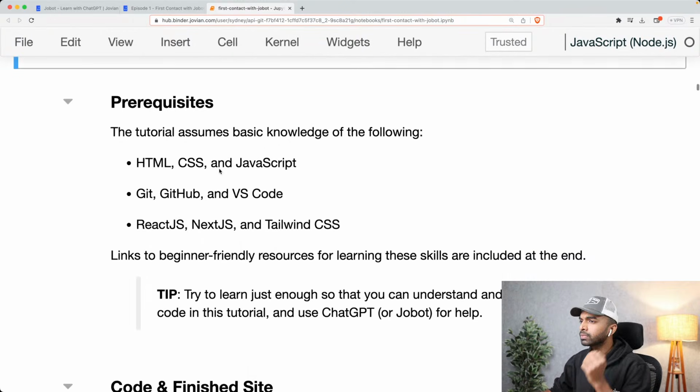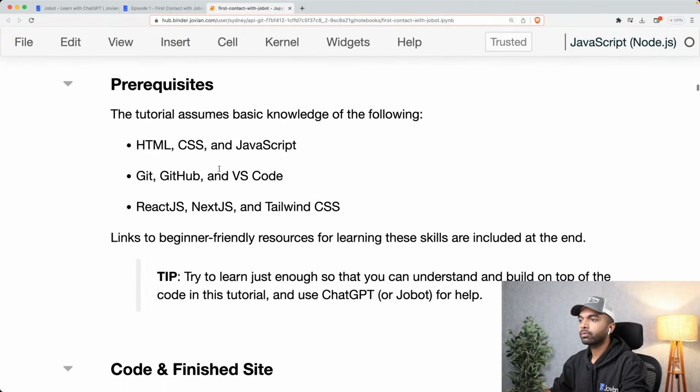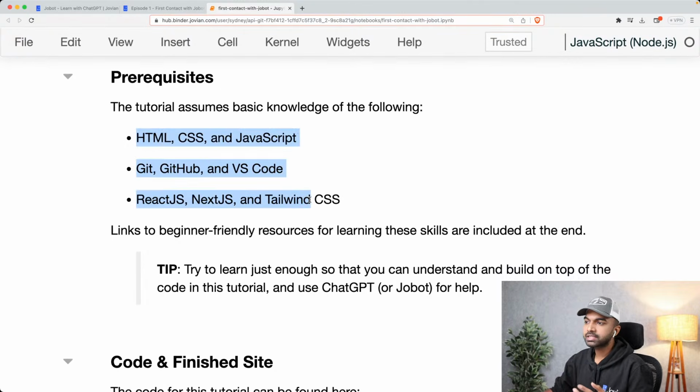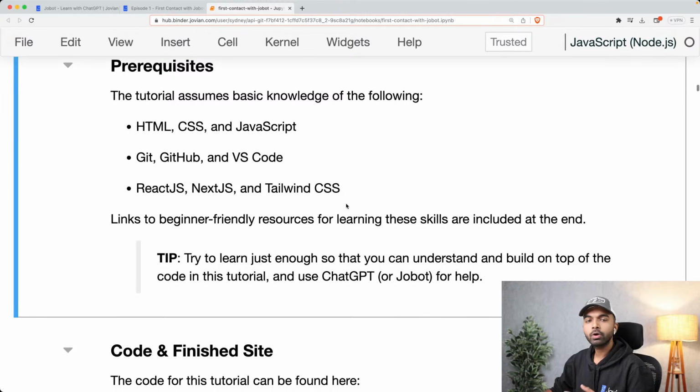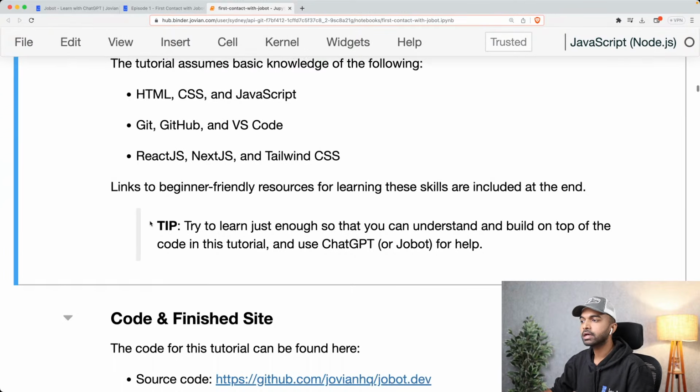Now, in the next lesson, we'll actually add user login so that people don't have to put in their own API keys, but we'll get to that with time. And these are some skills that you need to have. If you do not have these skills, there are links to beginner-friendly resources at the bottom of this notebook as well as throughout the notebook.